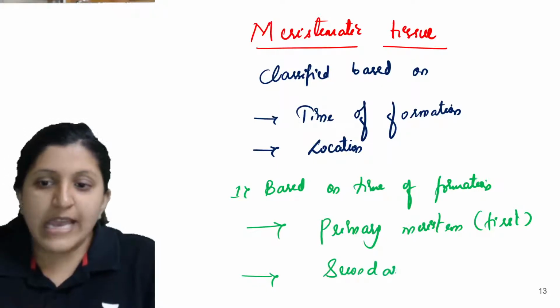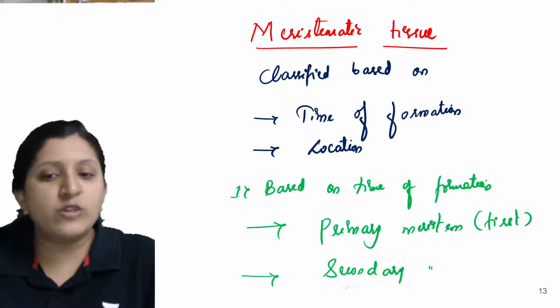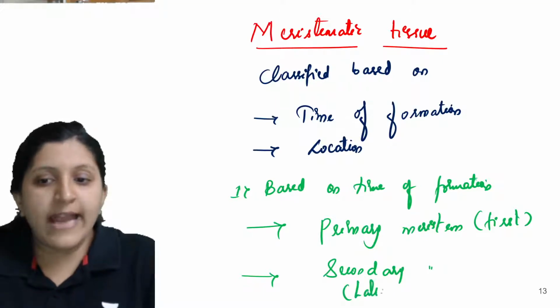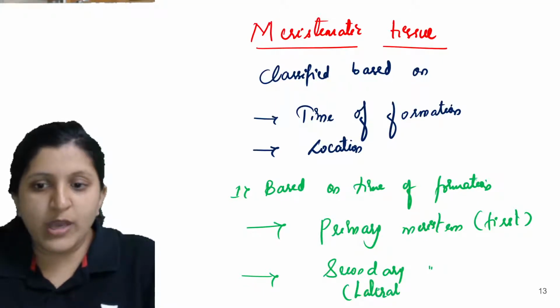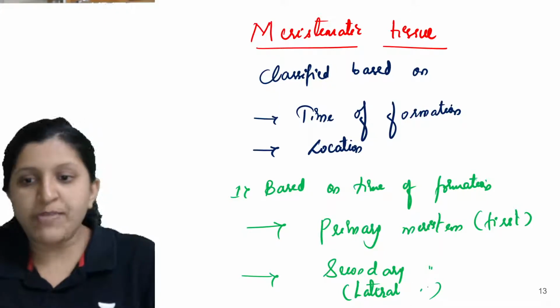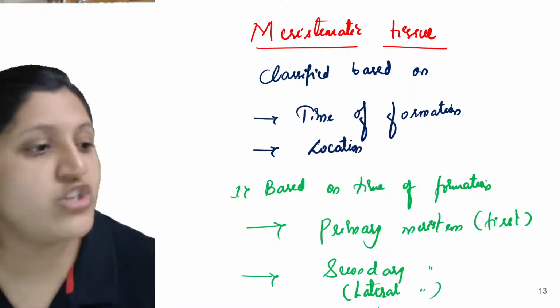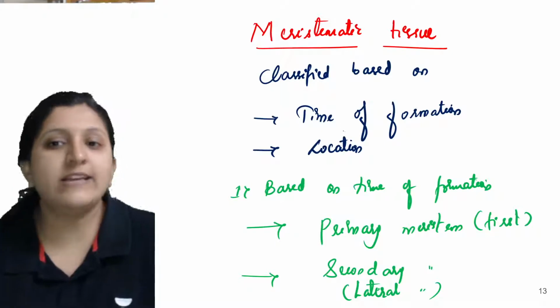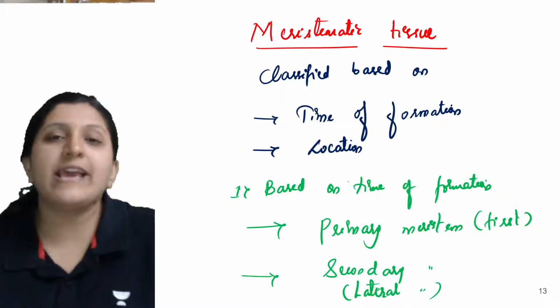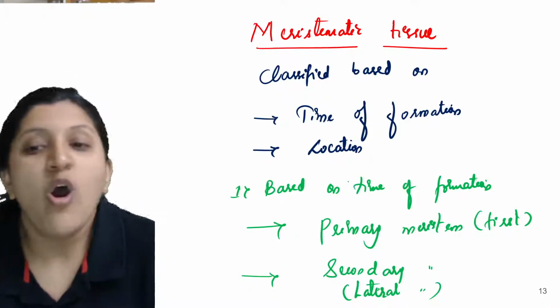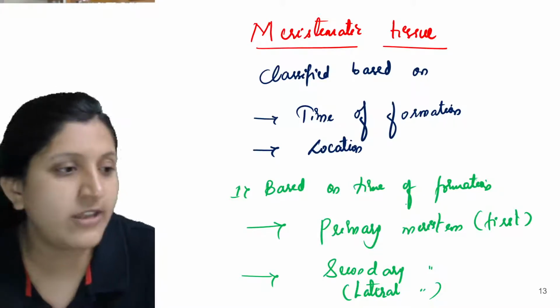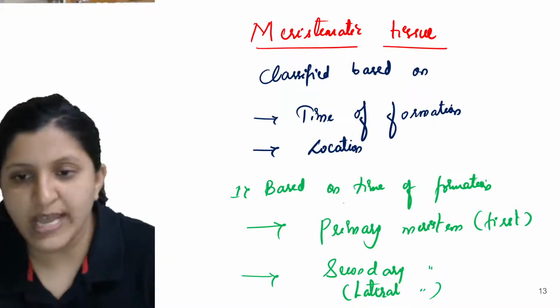The secondary meristem can also be called a lateral meristem. So this is the classification that you can find, based on the time of formation, like when exactly it formed. Next is the location, so let's discuss the location as well.